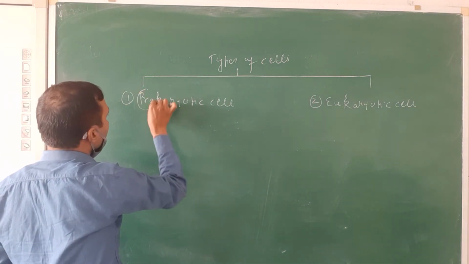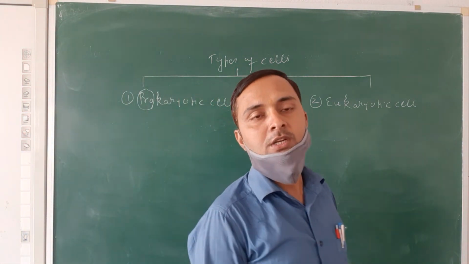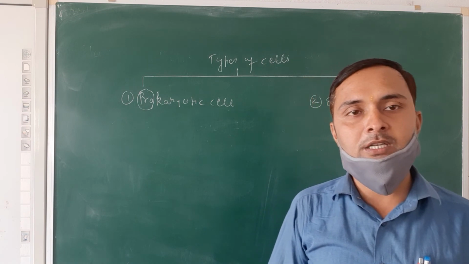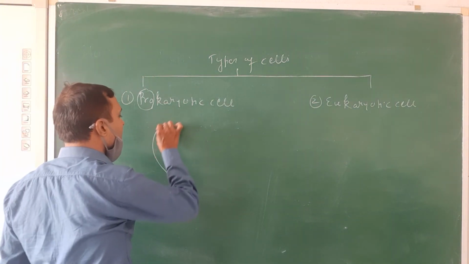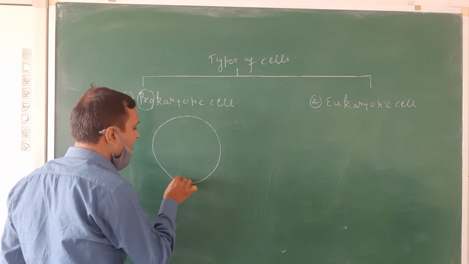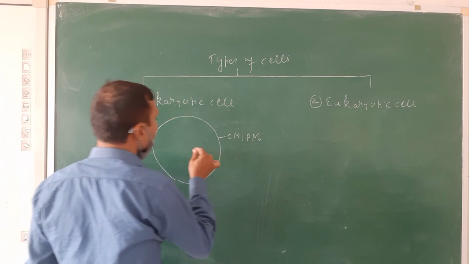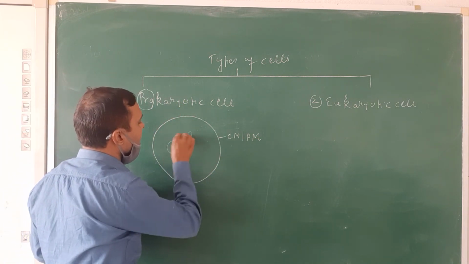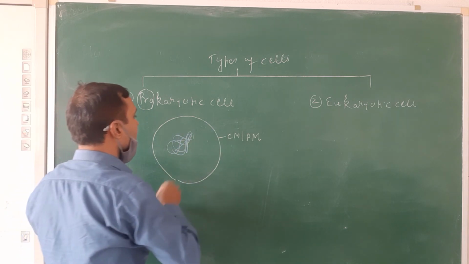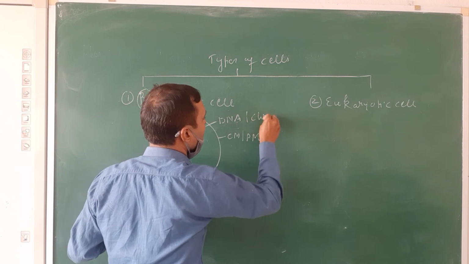Pro means primitive, karyon means nucleus. The cell which has a primitive type of nucleus is known as a prokaryotic cell. All kinds of cells are surrounded by a thin membrane known as the cell membrane or plasma membrane. This cell contains a coiled structure known as DNA, deoxyribonucleic acid, or chromosome.